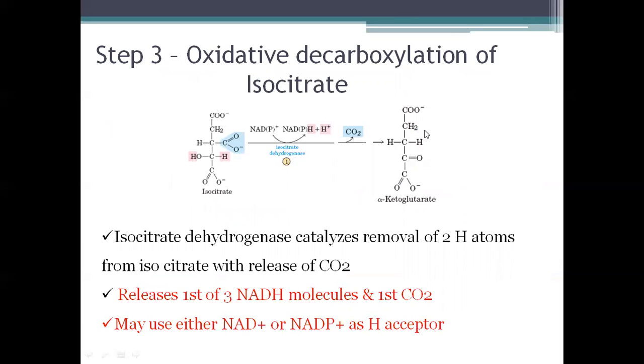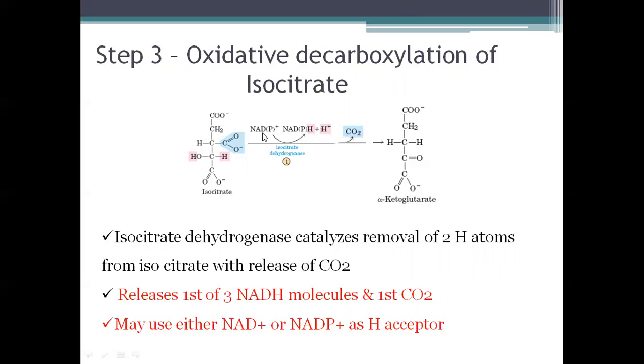Step number 3, oxidative decarboxylation of isocitrate. Now, this is a very important reaction because here the first NADH molecule is being produced. So if you can see the isocitrate, it is being converted to alpha-ketoglutarate. It is an oxidative decarboxylation reaction, which is catalyzed by isocitrate dehydrogenase.